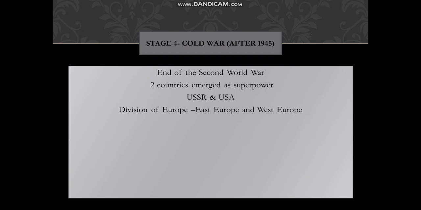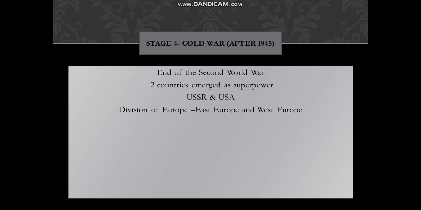Europe was divided into East Europe and West Europe, and the Cold War started between USSR and USA. The Second World War came to an end in 1945, and the period that started after 1945 came to be known as the Cold War. Till here we studied yesterday.